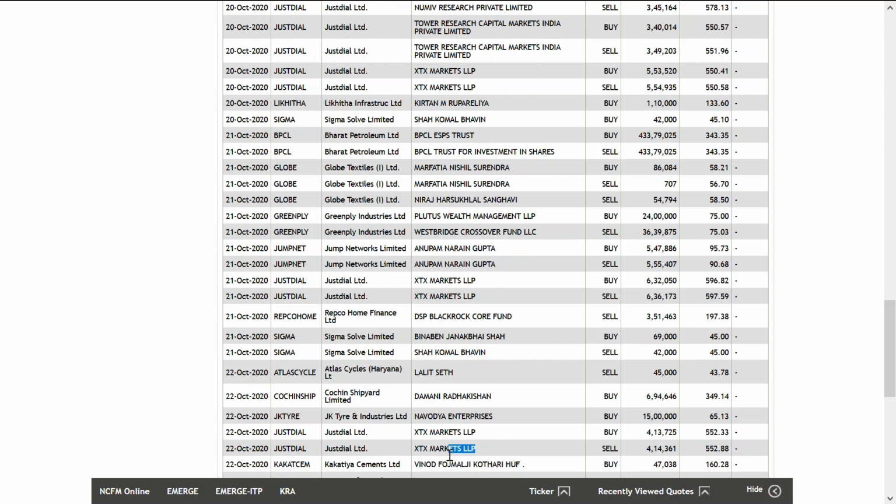This XTX Market LLP never made any loss on this Just Dial script, and almost every day they are trading on the same script, but at which time they are trading, you have to be careful, otherwise you will be in loss.